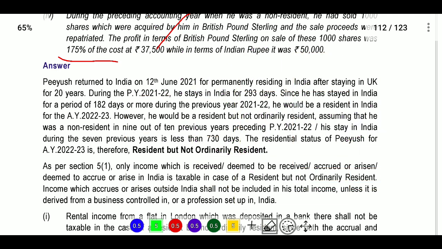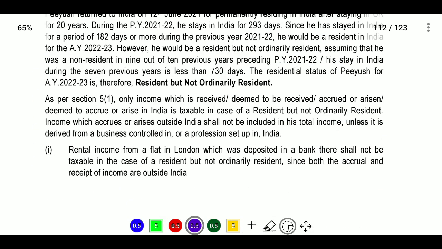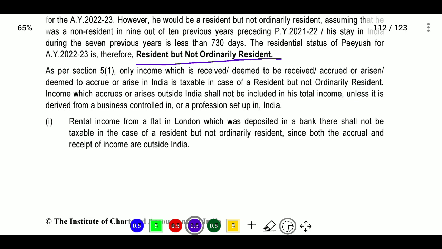Next, resident but not ordinary resident: only the income which is received or deemed to be received, or accrues or arises or is deemed to accrue or arise in India is taxable in the case of a resident but not ordinary resident.